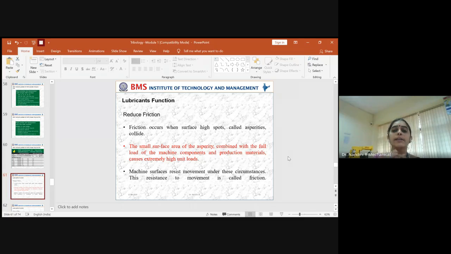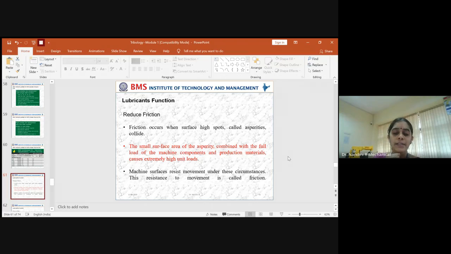And secondly, how the material across the surface of the rolling component is made. The machine surface resists the movement initially in each and every circumstance. The resistance it provides to the movement is nothing but friction. There should not be any resistance across the surface layer as it moves.